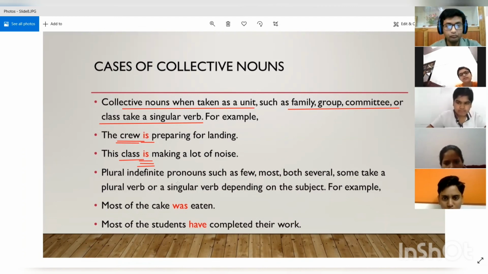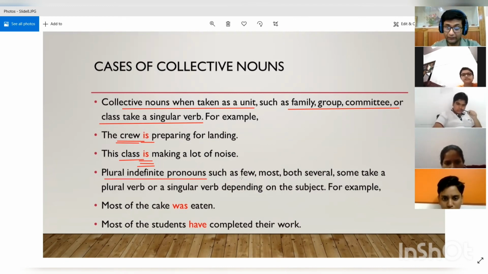All right. Now, when we talk about plural indefinite pronouns, earlier we talked about some indefinite pronouns that are singular. And what are singular indefinite pronouns? They are everyone, someone, no one, right? They are singular indefinite pronouns. And some pronouns are plural indefinite pronouns.